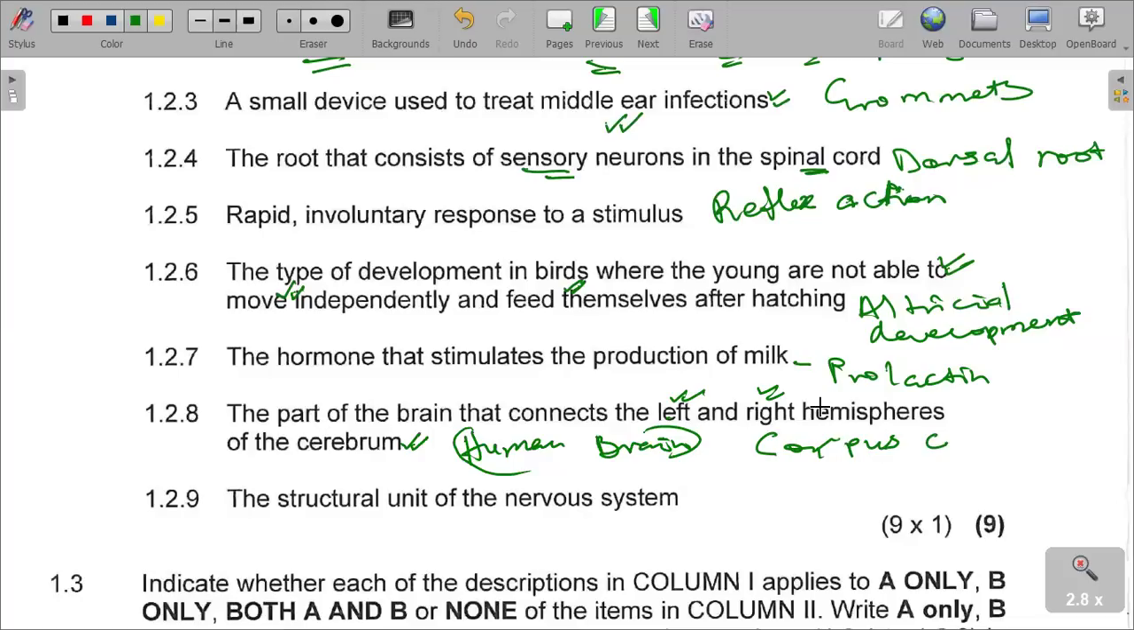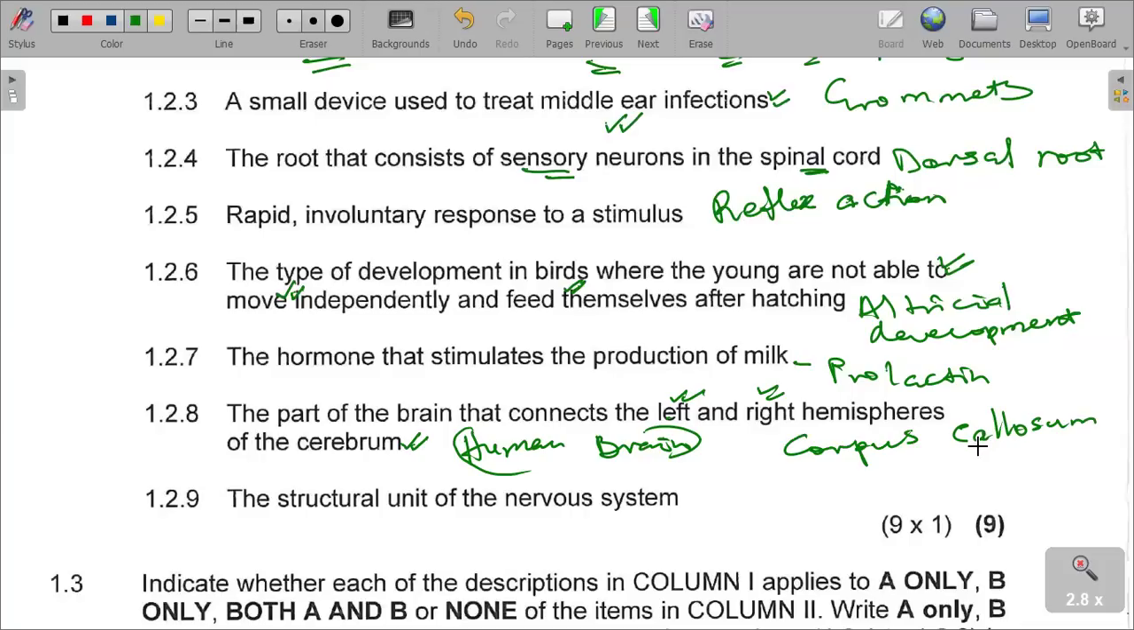It's called corpus callosum. Let me just write nicely, excuse my handwriting. Corpus callosum. So we are saying it connects the two hemispheres of the brain.